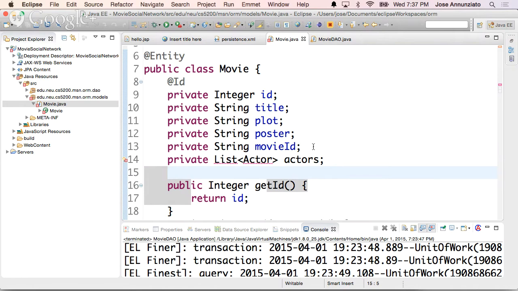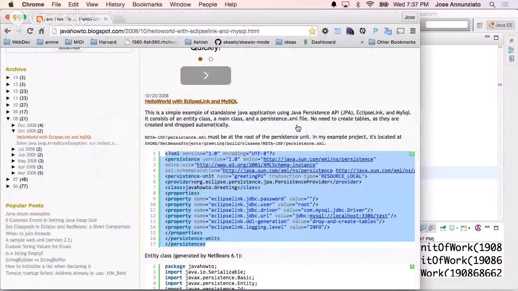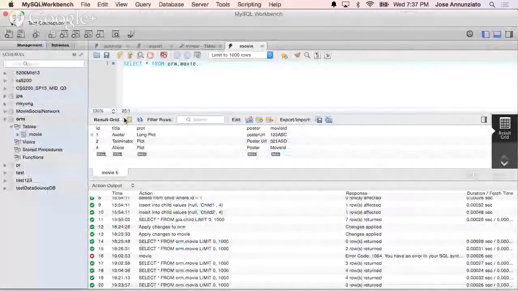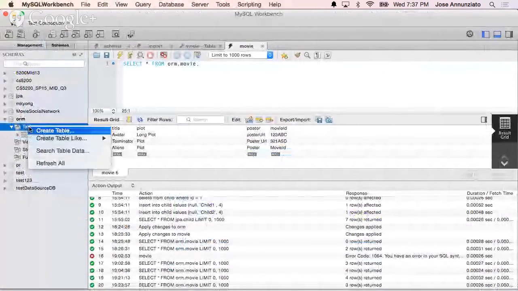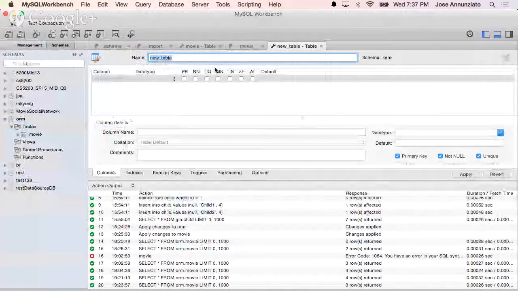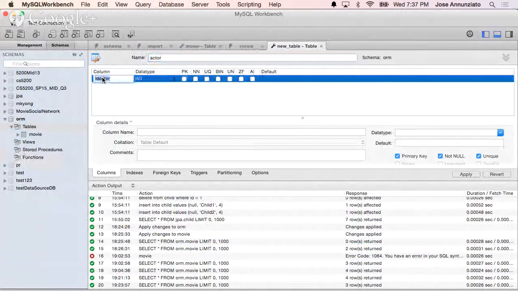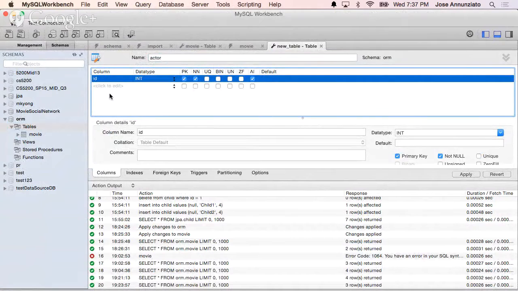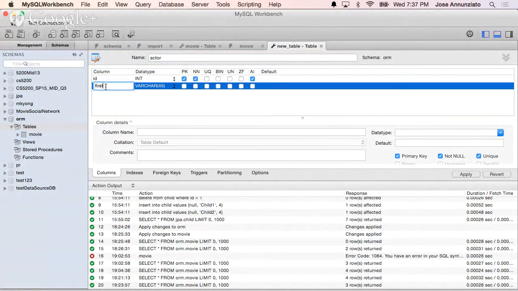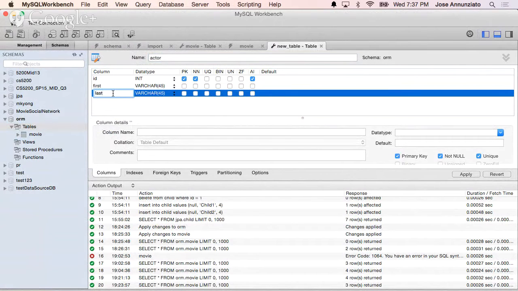Okay, so let's start with creating. The way we would implement it in the database, we would create a table actor. We say create table actor, and we have an ID, an integer. We would have here maybe first name and a last name.